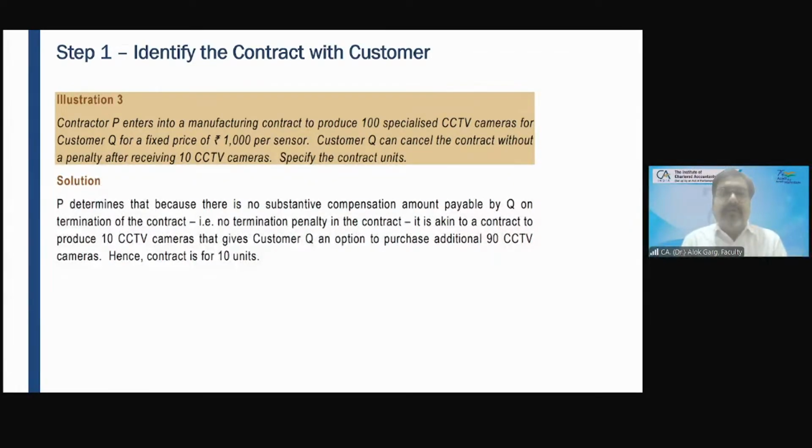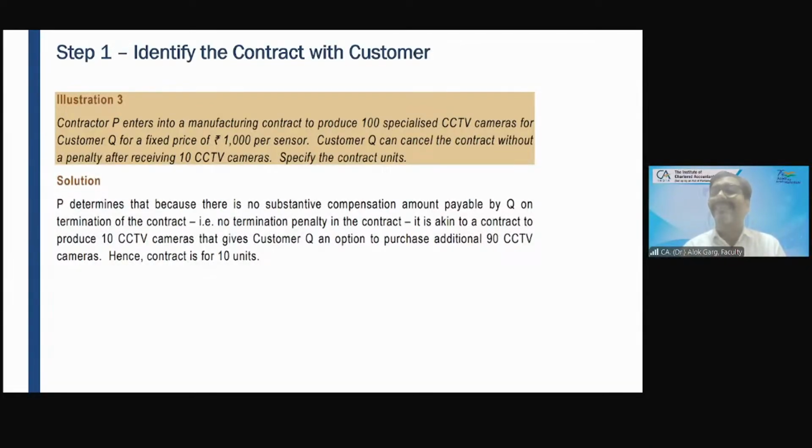Right, sir. We'll follow your words. Yes. So illustration number 3: contractor P enters into a manufacturing contract to produce 100 specialized CCTV cameras for customer Q for a fixed price of 1,000 rupees per camera.